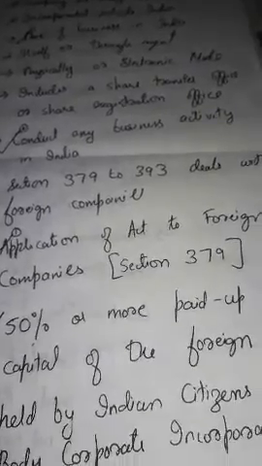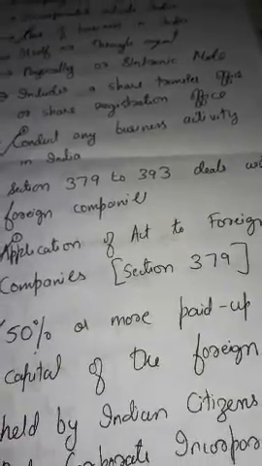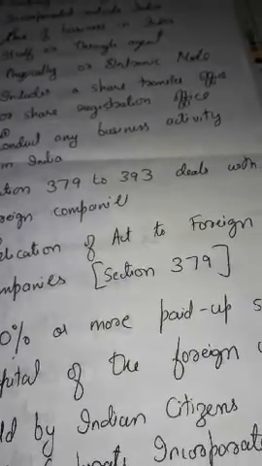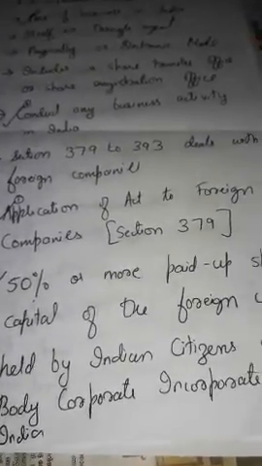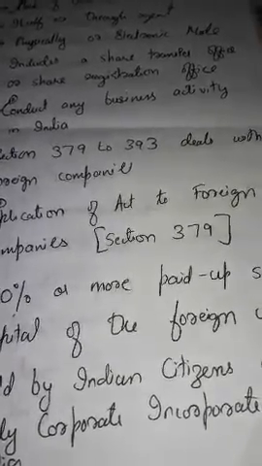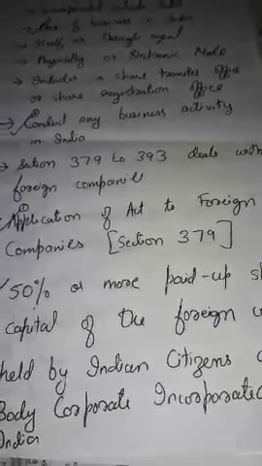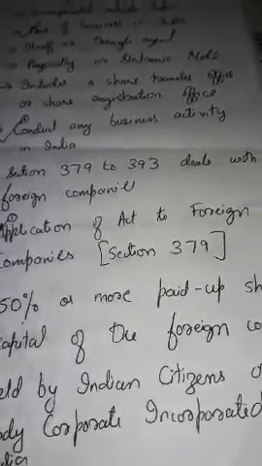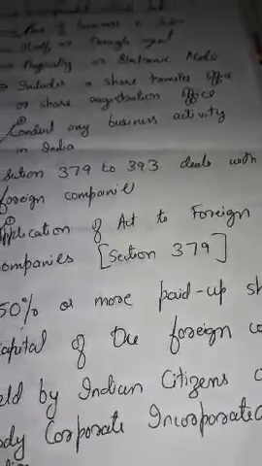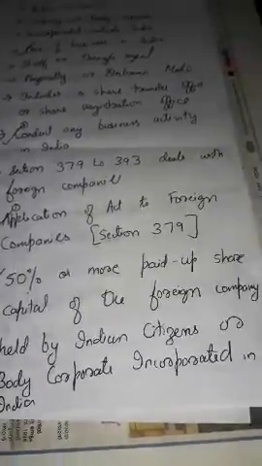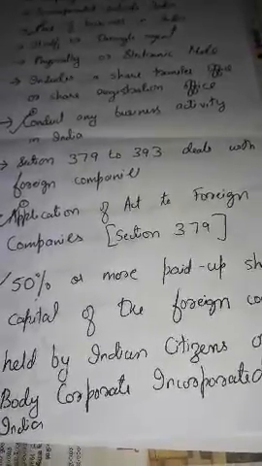Sections 379 to 393 of the Companies Act deal with foreign companies. Therein, Section 379 specifies the application of the Act to foreign companies. Application of which Act? Application of the Companies Act 2013 to foreign companies. That has been discussed in Section 379 of the Companies Act.